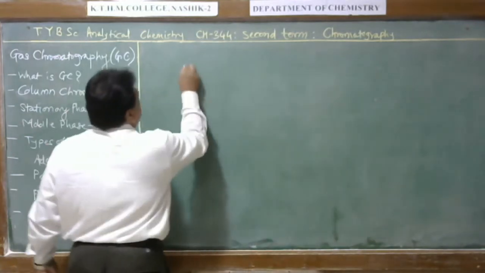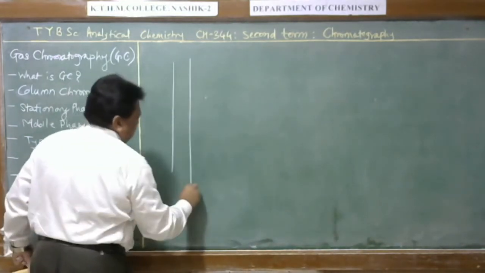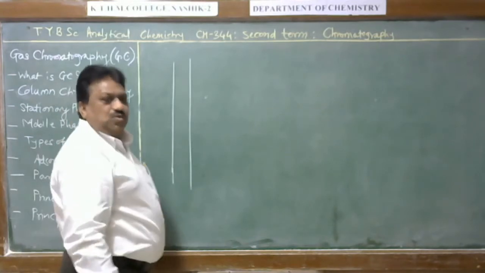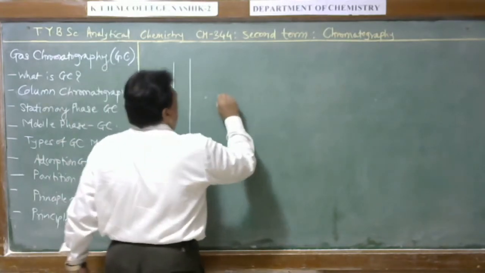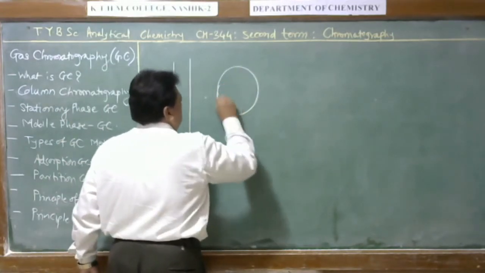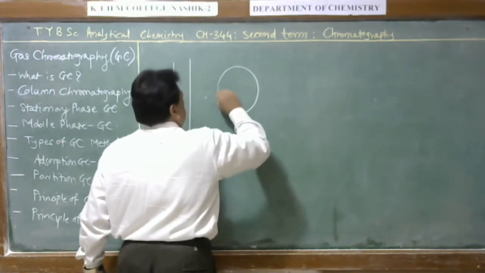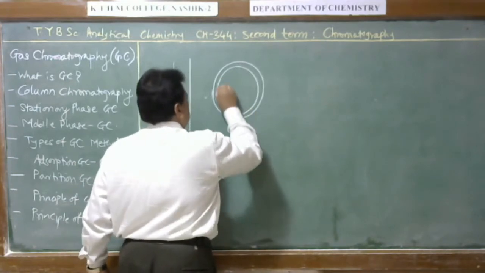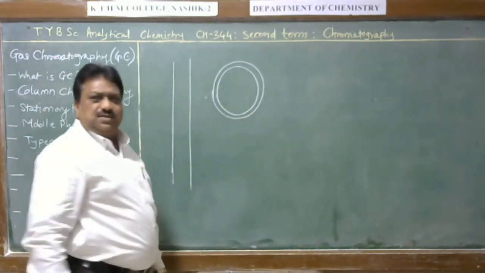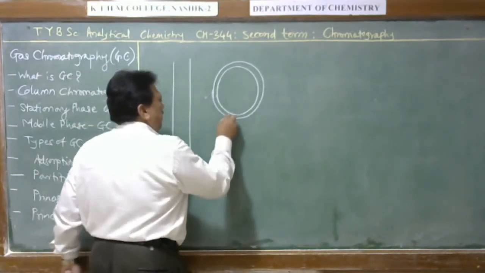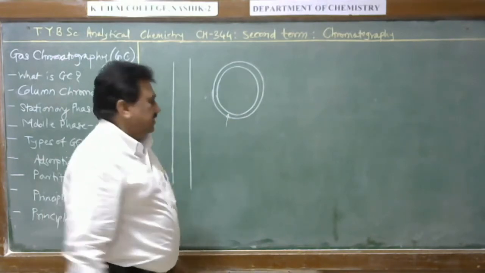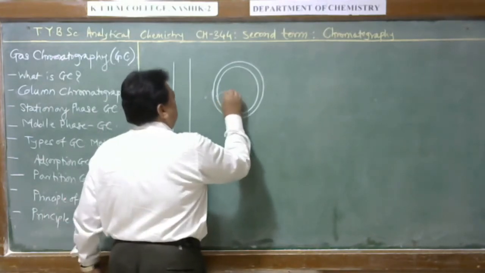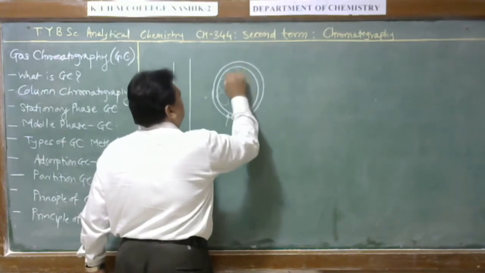Here, column means a pipe like this, similar to column chromatography. If we take the cross section area of this column, the column is like this. This is the outer side, or a side of the column. It may be made up of stainless steel or glass. Here this adsorbent material is filled in this fashion.